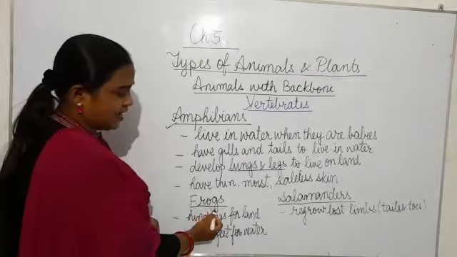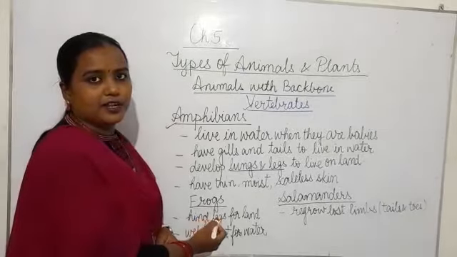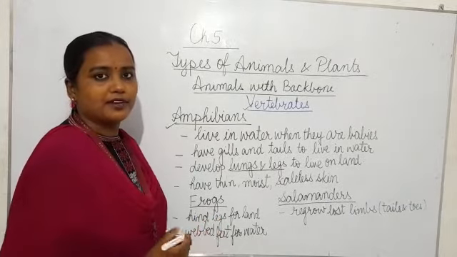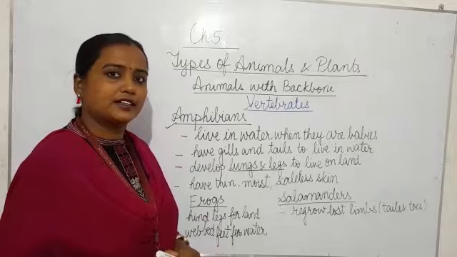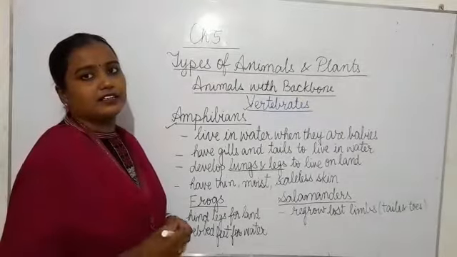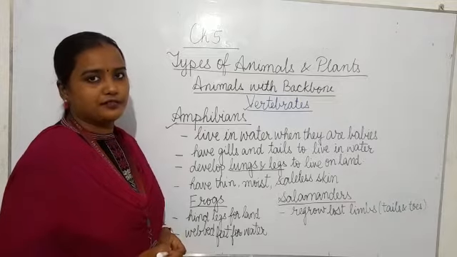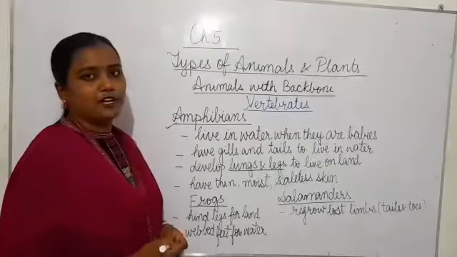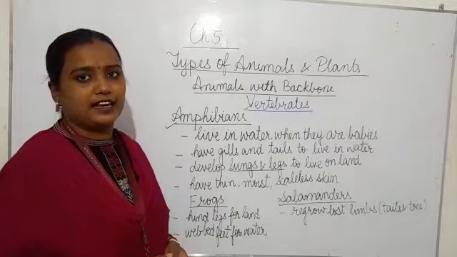Now frogs and salamanders, these two are amphibians. When the frogs are babies, they are called tadpoles. You may have read about the life cycle of a frog in class 4. These tadpoles live in water like fish. But when they grow up, what happens? They develop lungs and legs.